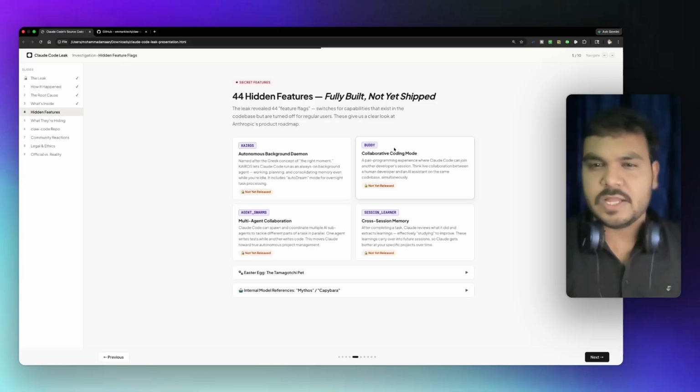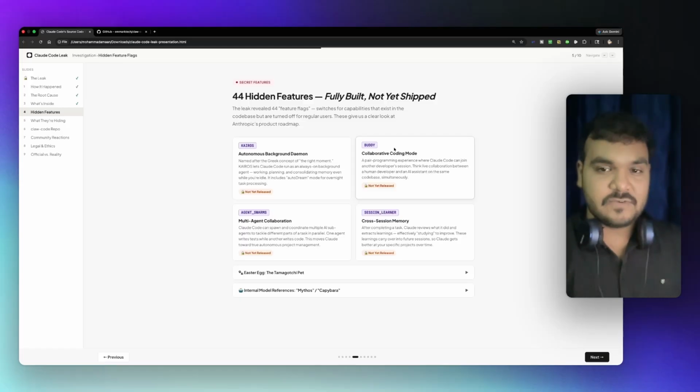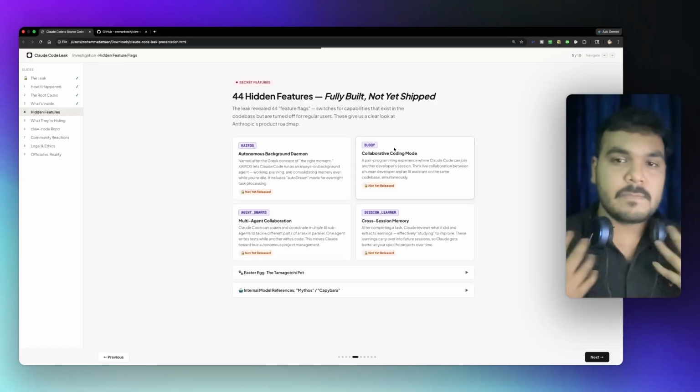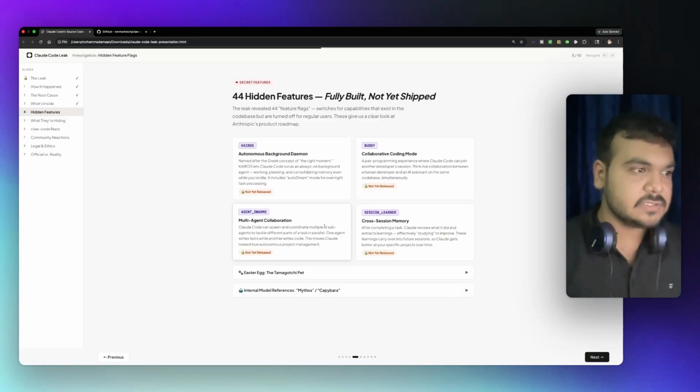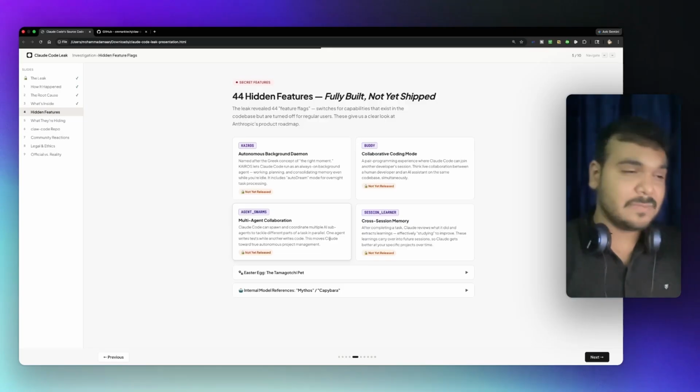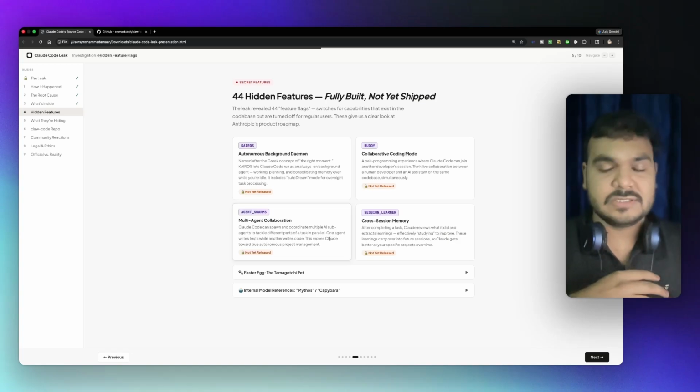It's a big claim by the Anthropic CEO, and I think it's going to be true as well, because now Claude Code can develop real AI systems efficiently. All you have to do is prompt, and very specifically, since we have been very good at prompt engineering, you can build the systems out for yourself. And then we have multi-agent collaboration, which is a big thing. It has also not been released yet. Claude can spawn and coordinate multiple AI agents simultaneously to tackle different parts of a task in parallel. Like now, we can run Claude Code in parallel inside the IDE.